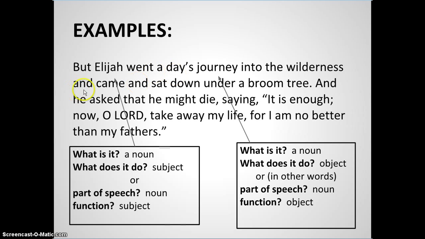Now here's another word over here, Elijah. And again, if I ask what is it, clearly it is a noun. But as soon as I come to the second question of what does it do, what is its function, then I see that it is a subject. So you can see that when I say what is it, that's exactly asking what part of speech is it. When I ask what does it do, I'm asking for its function.